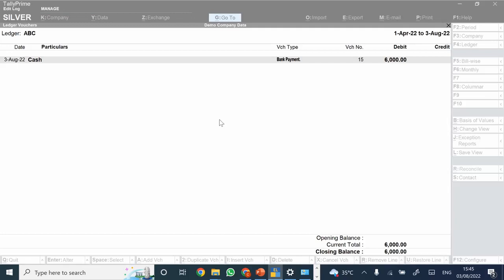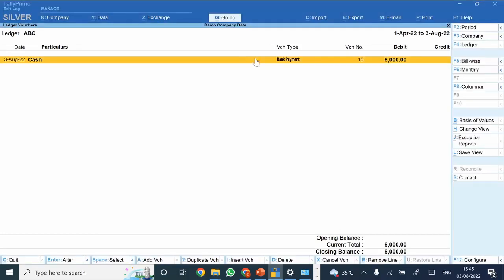Now there is one question: optional vouchers do not have any impact on final accounts, inventory? Yes, correct. Optional vouchers, unless they are set to regular, do not have any impact on the financial statements. So data entry would be done, but it won't impact any financial ledgers or anything. So this is basically the concept of optional voucher.